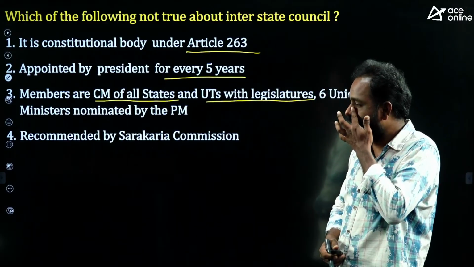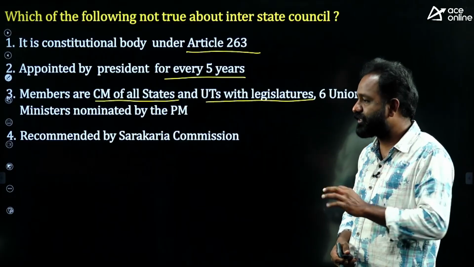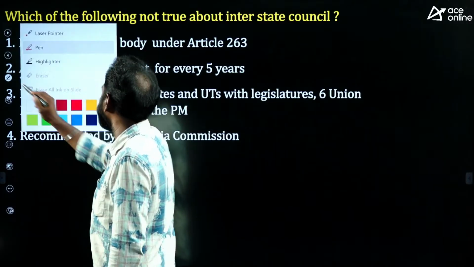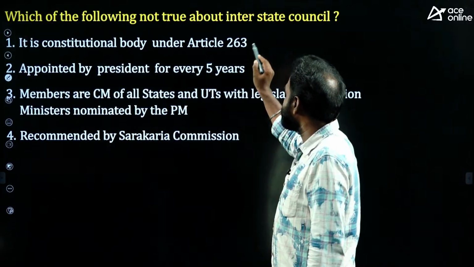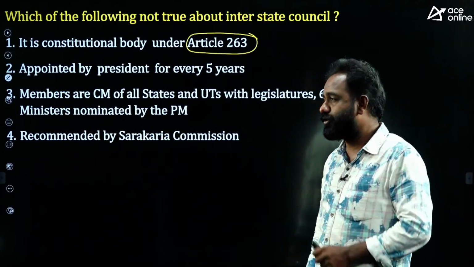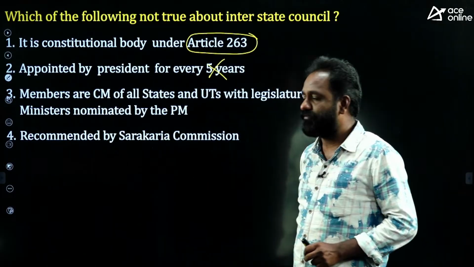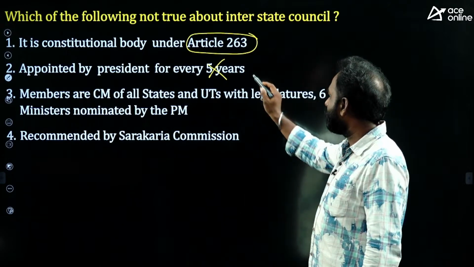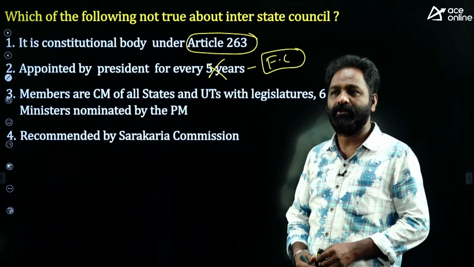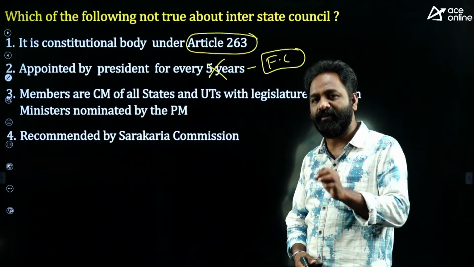Which statement is false about the Interstate Council? Is it really a constitutional body? Yes, it is a constitutional body under Article 263, appointed by the President of India, but not exactly every 5 years.